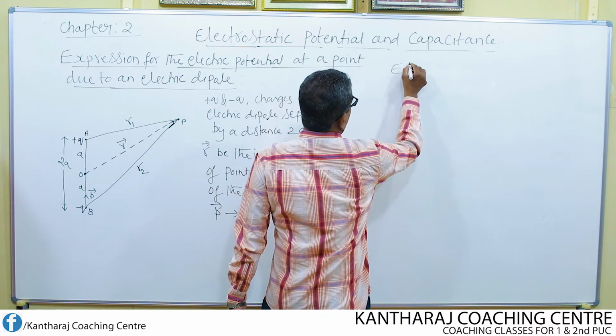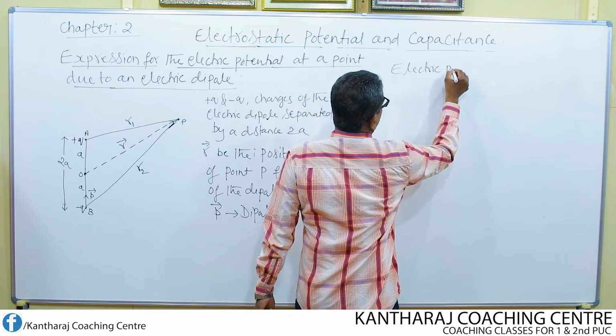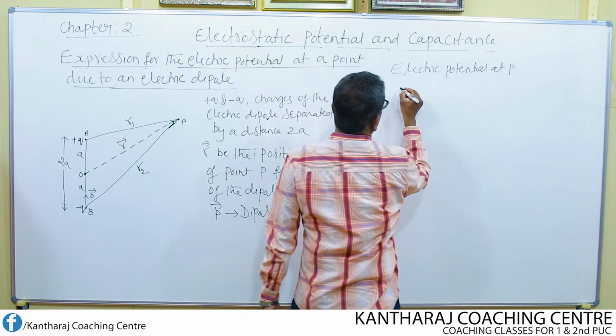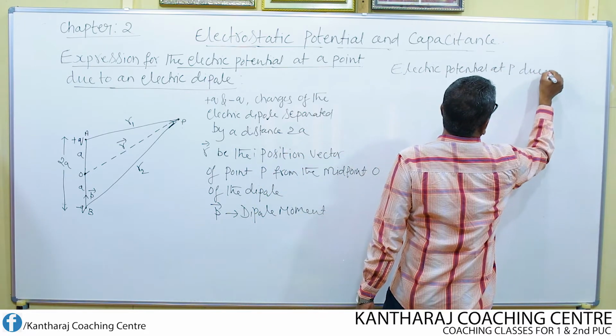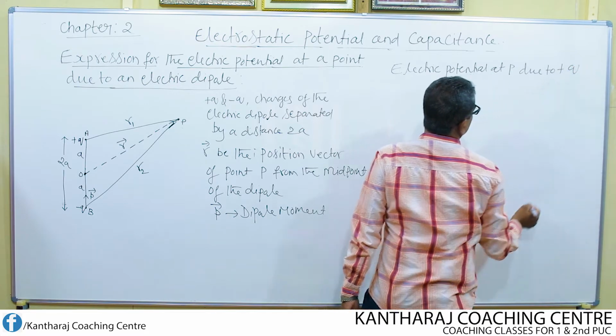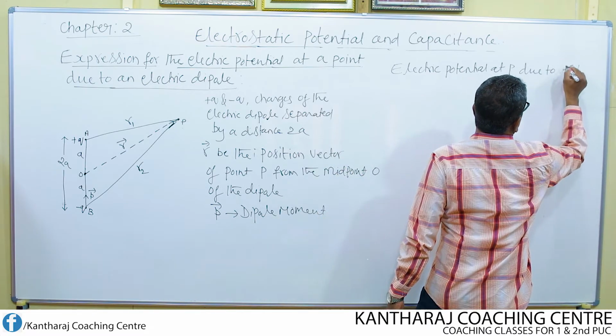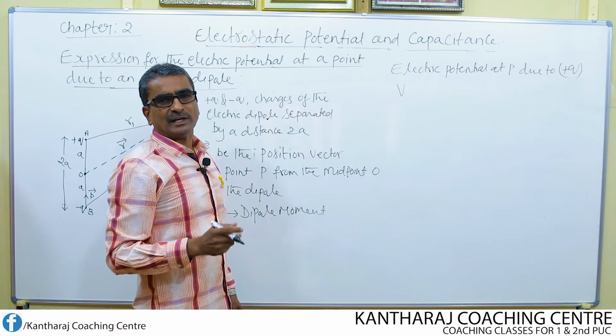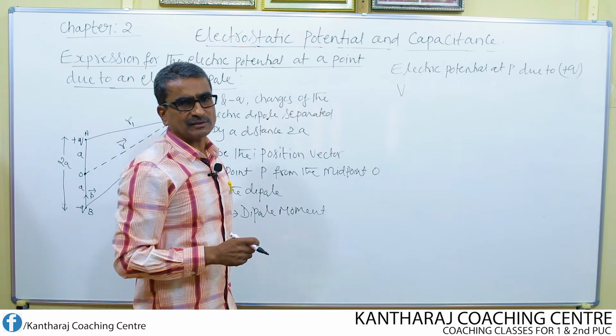Electric potential at P due to plus Q is given by, we know the formula for electric potential due to an isolated charge. What is the formula?